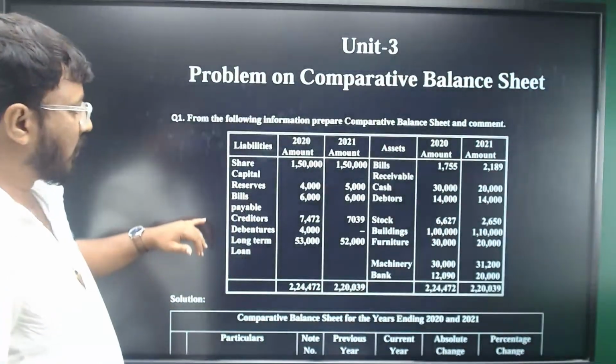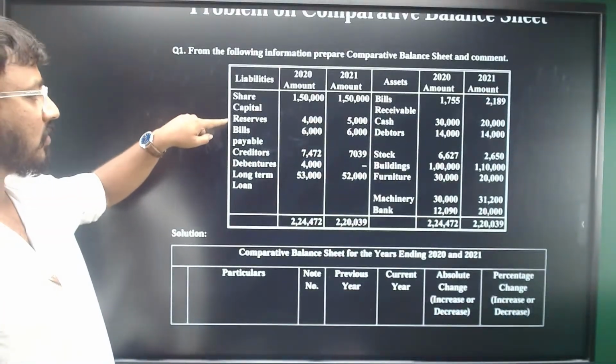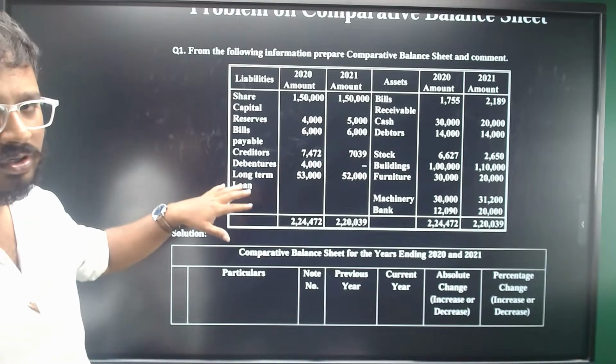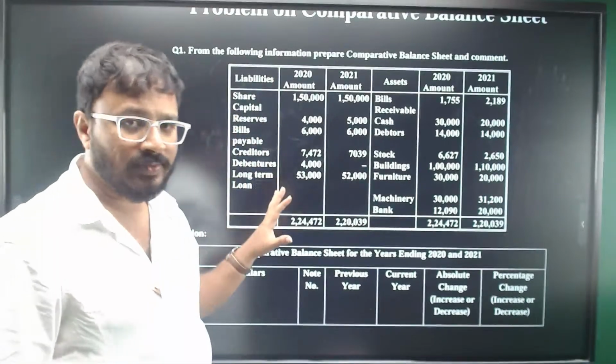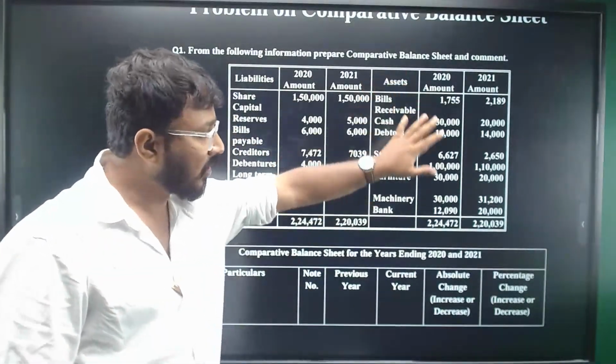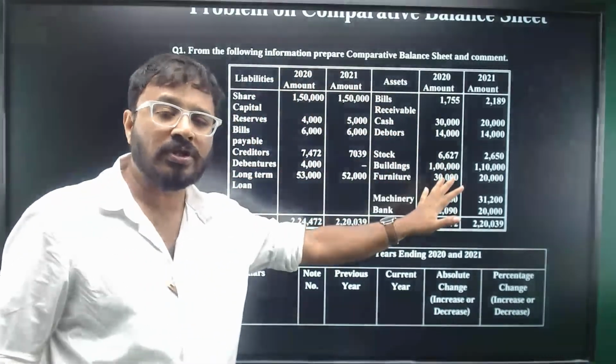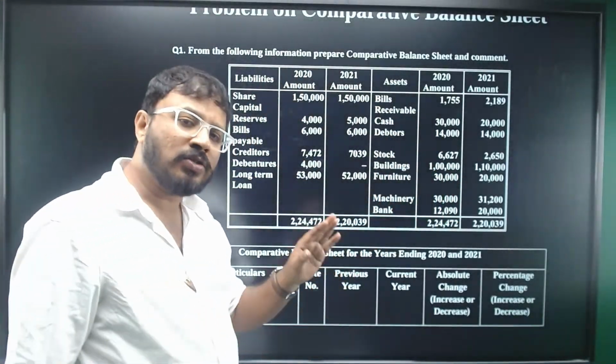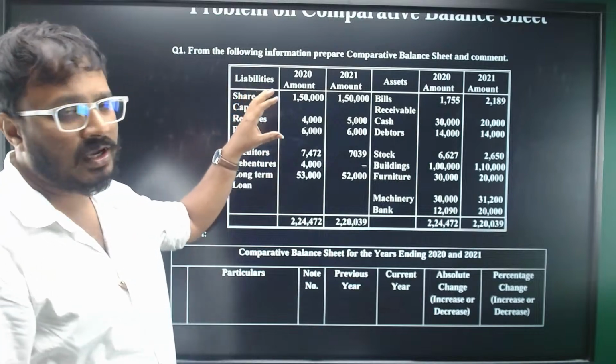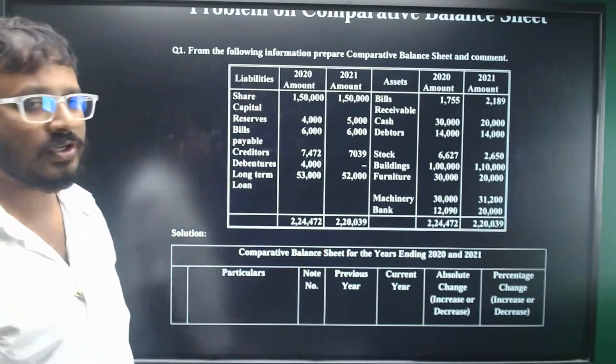Look at this question. We have been given share capital, reserves, bills payable, creditors, debentures, long-term loan on the liability side. The question is not given to you in the Schedule 3 format. So when you are solving, you need to present the items in the Schedule 3 format only.